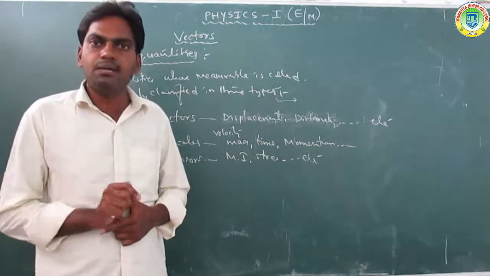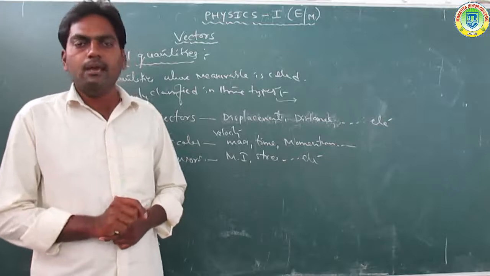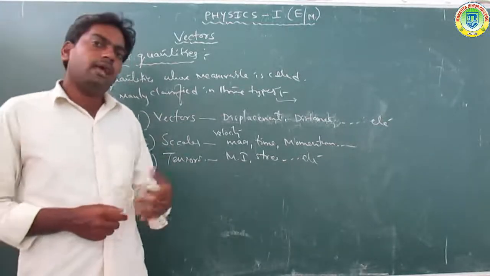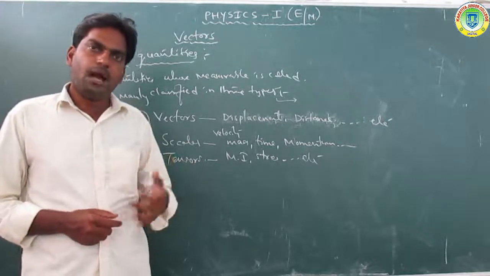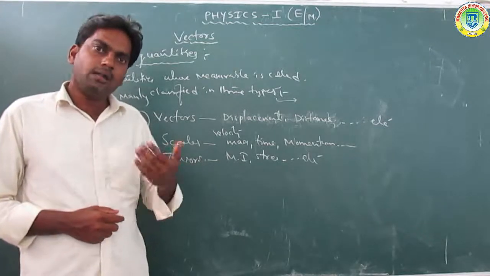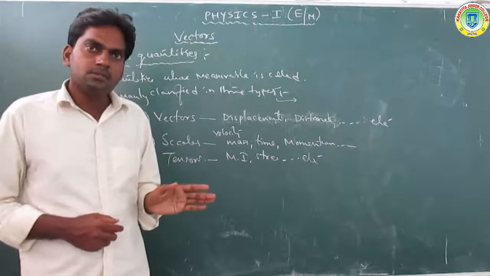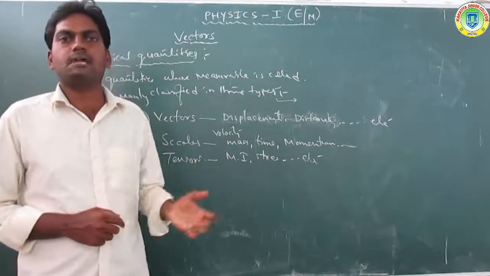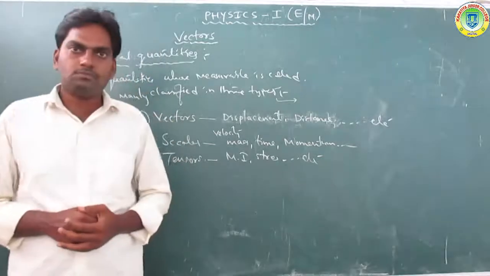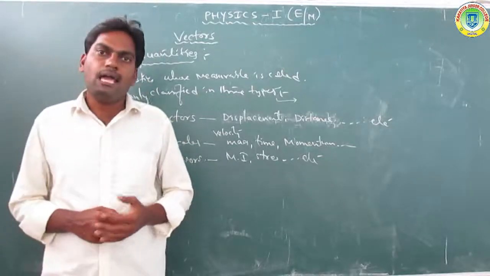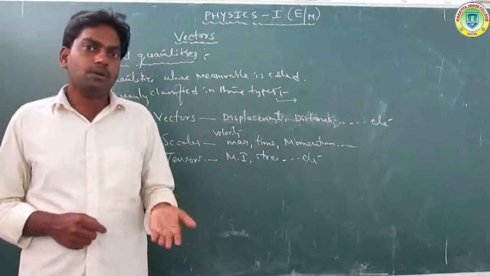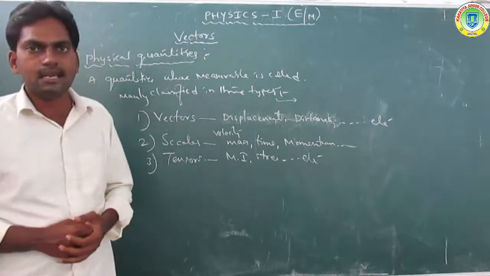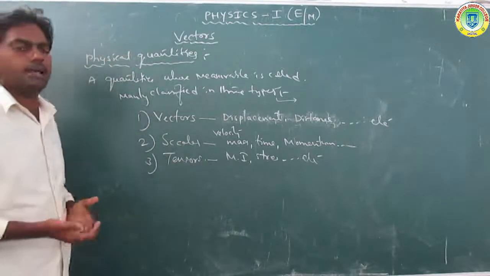Now a note: a physical quantity may have magnitude and direction but not satisfy vector addition. For example, electric current has magnitude and direction but does not satisfy vector addition, so it is a scalar.